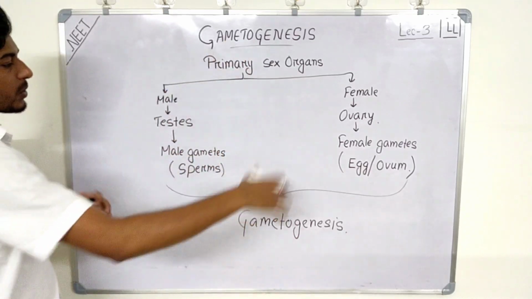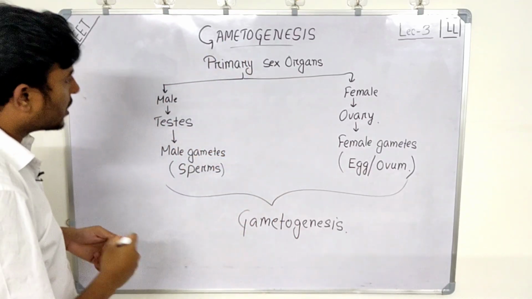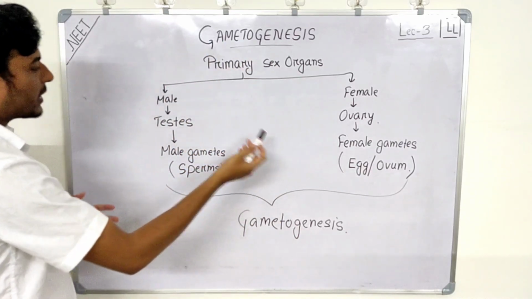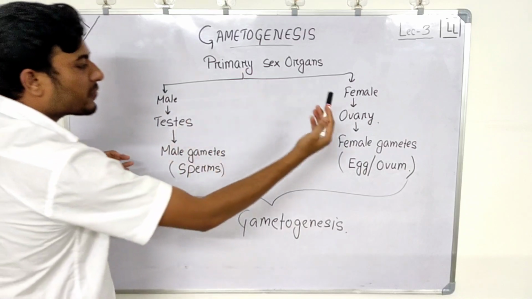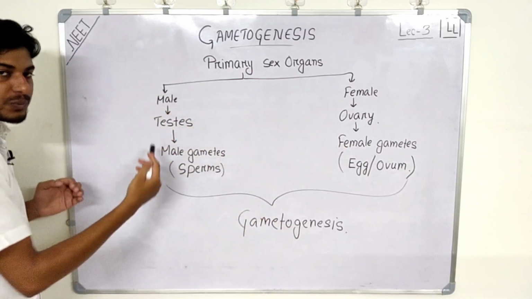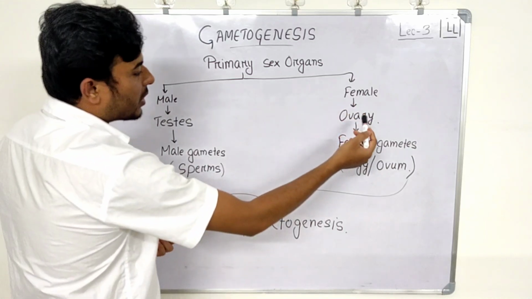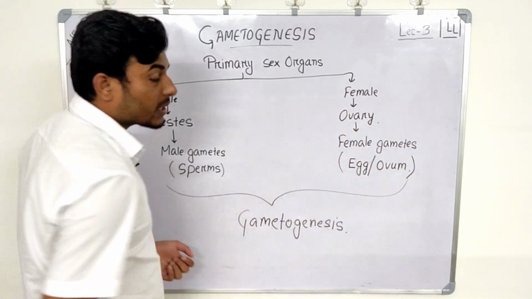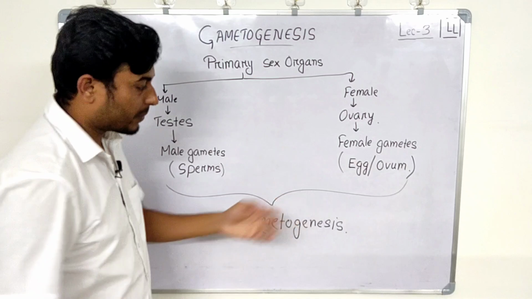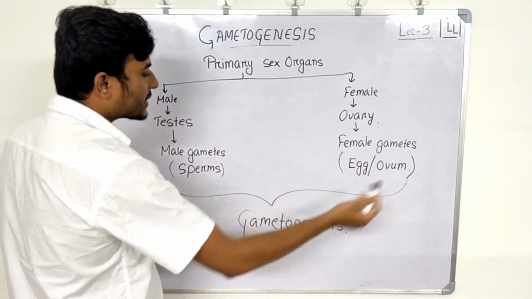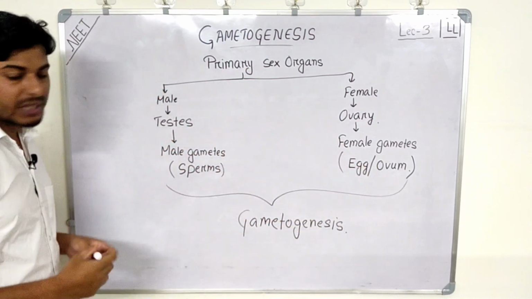The primary sex organs, in male it is testis and in female it is ovaries. The testis produces the male gametes, that is the sperms, and the ovary produces the female gametes, that is egg or ovum, and the process of formation of these gametes is known as gametogenesis.